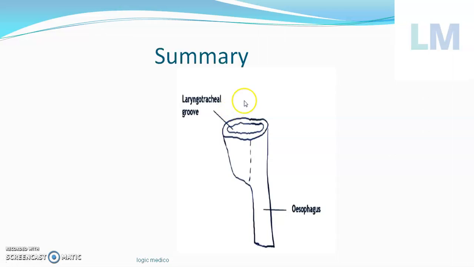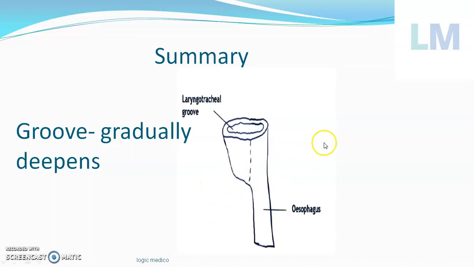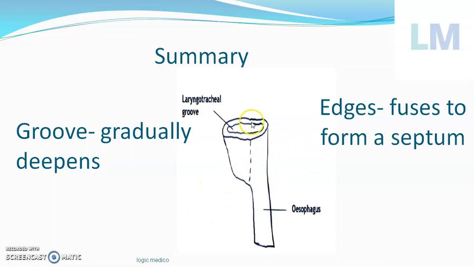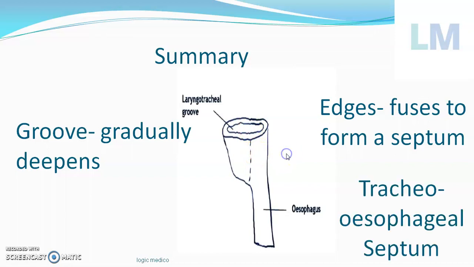So ultimately, in summary, the larynx is developed from the endoderm of the foregut at the 4th week of intrauterine life as a groove called the laryngotracheal groove. This groove deepens. When it deepens further, the edges of the pharynx, the right and left walls, will fuse with one another, forming a septum. It's called the tracheo-esophageal septum, which will be oriented coronally. The laryngotracheal diverticulum becomes enlarged. The upper portion gives rise to the larynx, the lower portion gives rise to the trachea, because the name itself says laryngotracheal diverticulum. The lowermost portion gives rise to two buds, called lung buds. It gives rise to the lung.